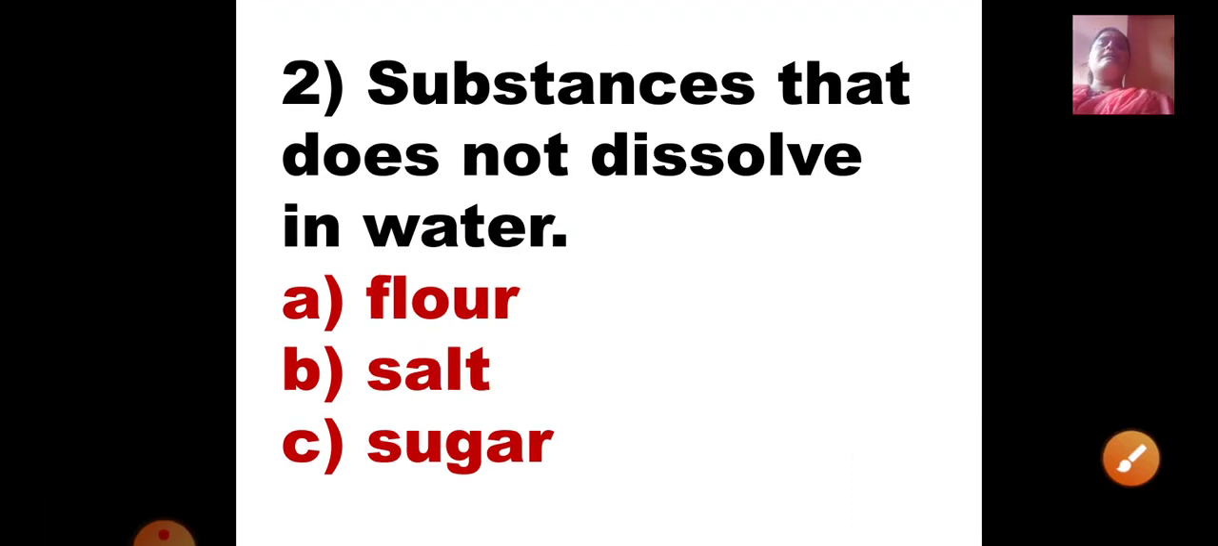Now second one, substances that do not dissolve in water. Okay, which is a substance that does not dissolve in water? A is flour, B is salt, and C is sugar. Now what do you mean by flour? Flour means the dough which we use to make chapatis or bhakris, that powdery thing, that is called flour. Okay, so flour is a substance. Is it a substance that does not dissolve in water? Yes. But we will see B and C options also.